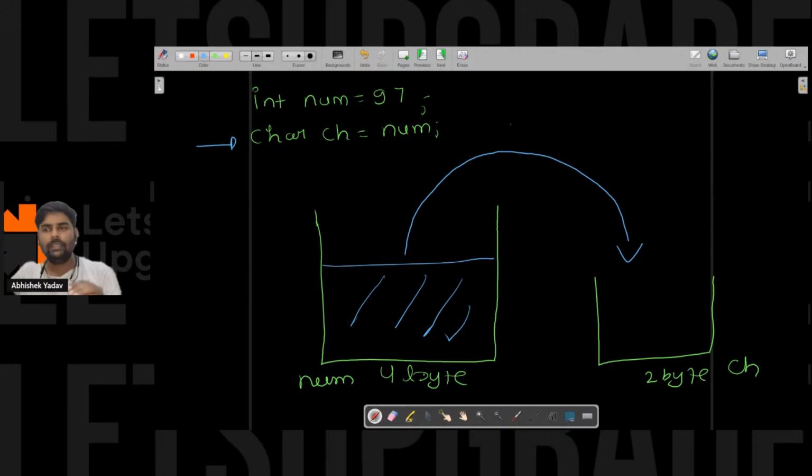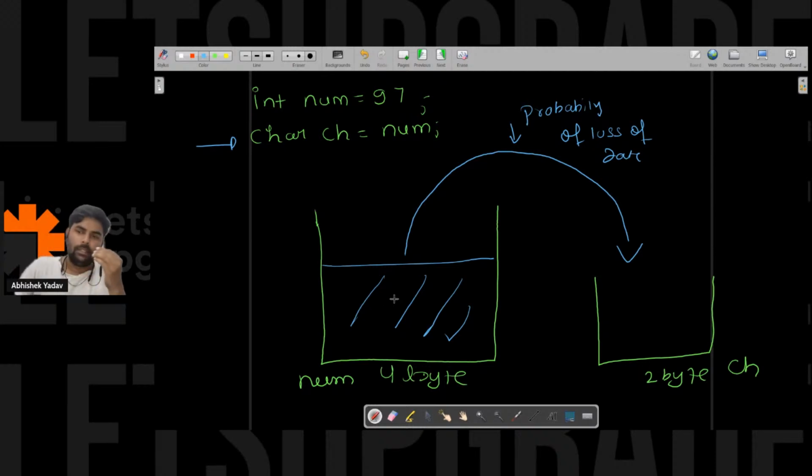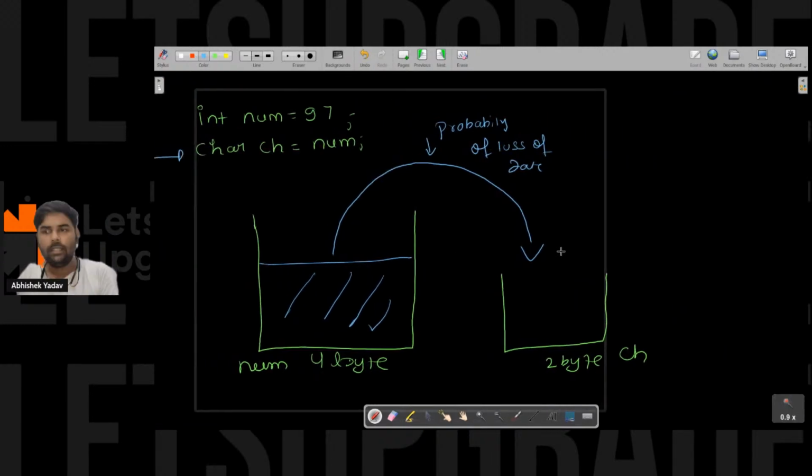Guys, this time, is there any probability of loss of data? Please write in the chat. If I try to transfer the data from a larger container to a smaller container, is there any probability of loss of data? Correct. This time we have the probability of loss of data.